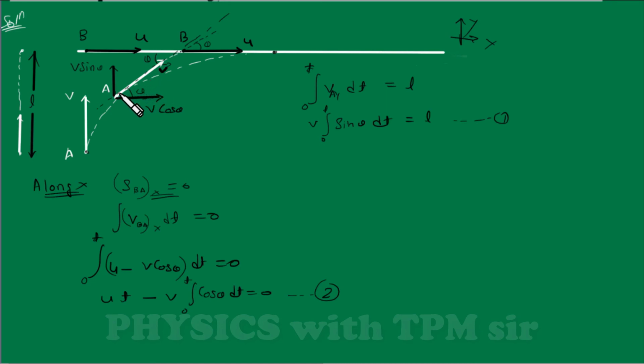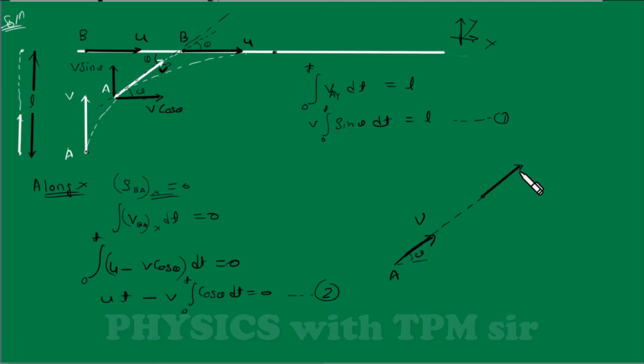Along the line joining the particles, what is the velocity of particle A with respect to B? A particle is moving like this with speed u at an angle theta, and B has net velocity v in this direction, but it has components.